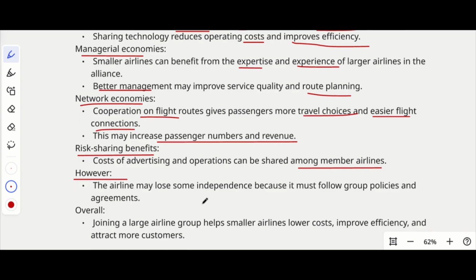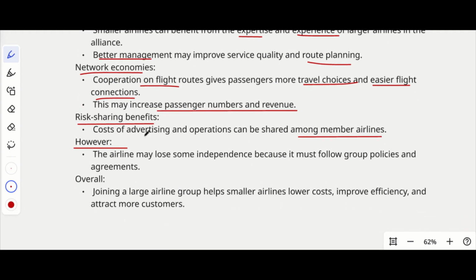However, there are still some negative points also, right? The airline may lose some independence because it must follow group policies and agreements. Whenever we are working with someone else, we'll have to value their viewpoint. Sometimes, even though we don't want to, we'll have to compromise a lot by accepting their policies, changing the rules and regulations, or making some arrangements, etc. That is compulsory for continuing the cooperation.